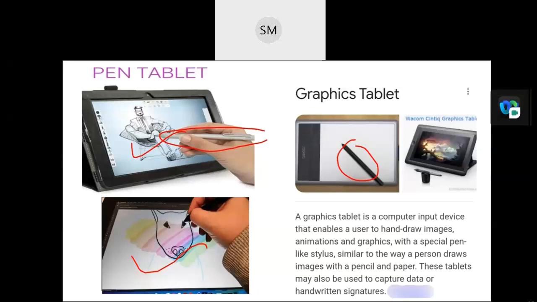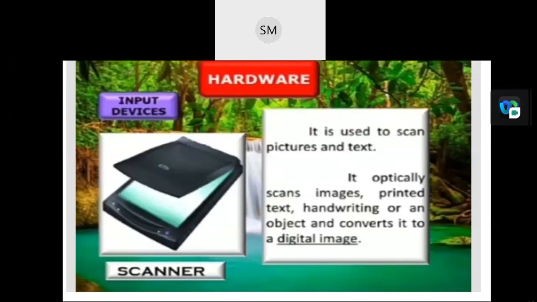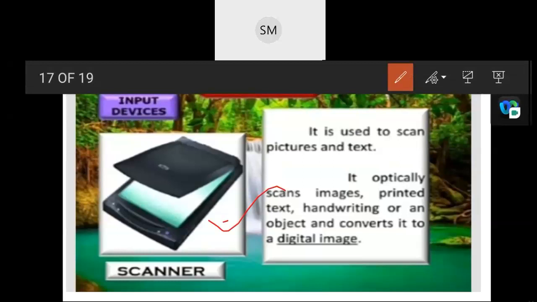Okay, children. The last one, scanner. What is the main purpose of this scanner? Scanner is an input device, usually connected to a computer. So this is a scanner. It is used to scan pictures and text. Its main function is to scan or take a picture of the document and present it on the computer screen.